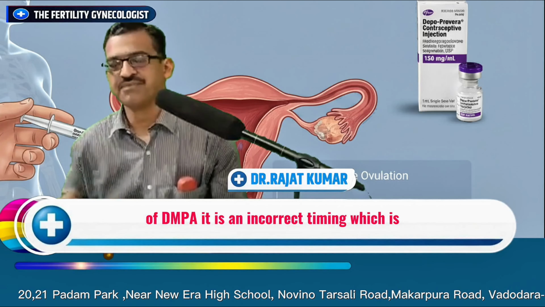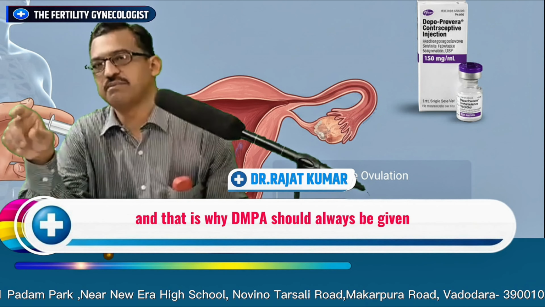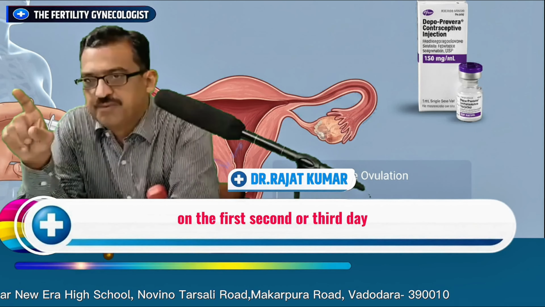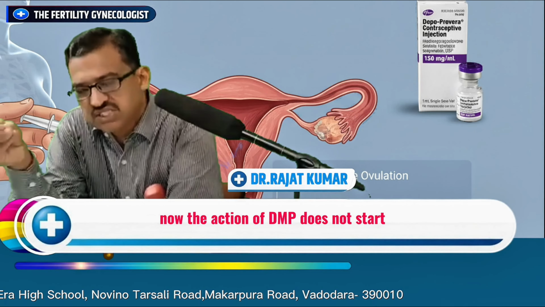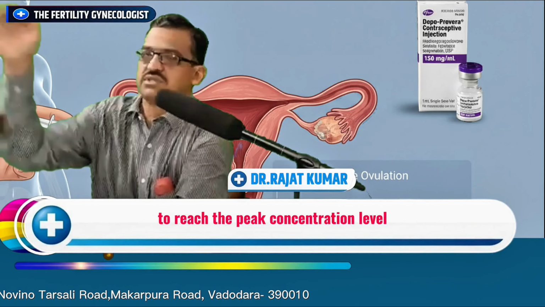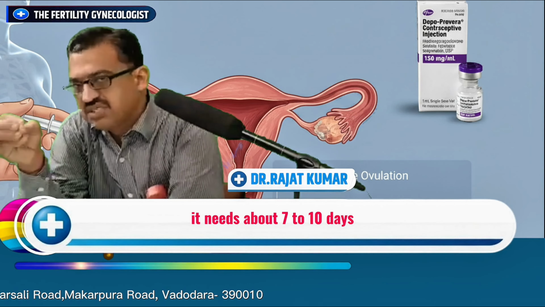It is the incorrect timing which has been given, and that is why DMPA should always be given on the first, second or third day. Now the action of DMPA does not start the second day after giving the injection, because it is a depot preparation. To reach the peak concentration level, it needs about 7 to 10 days.